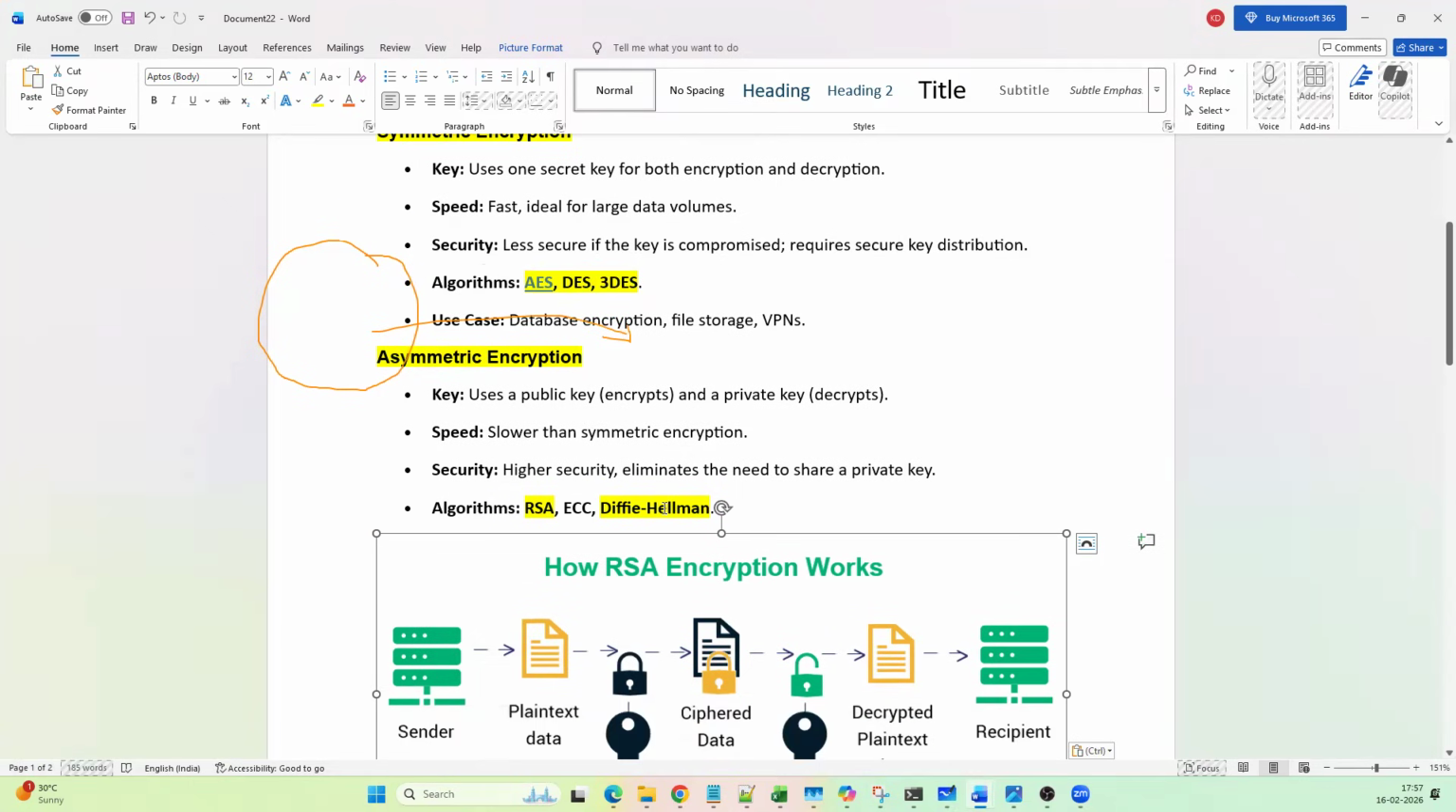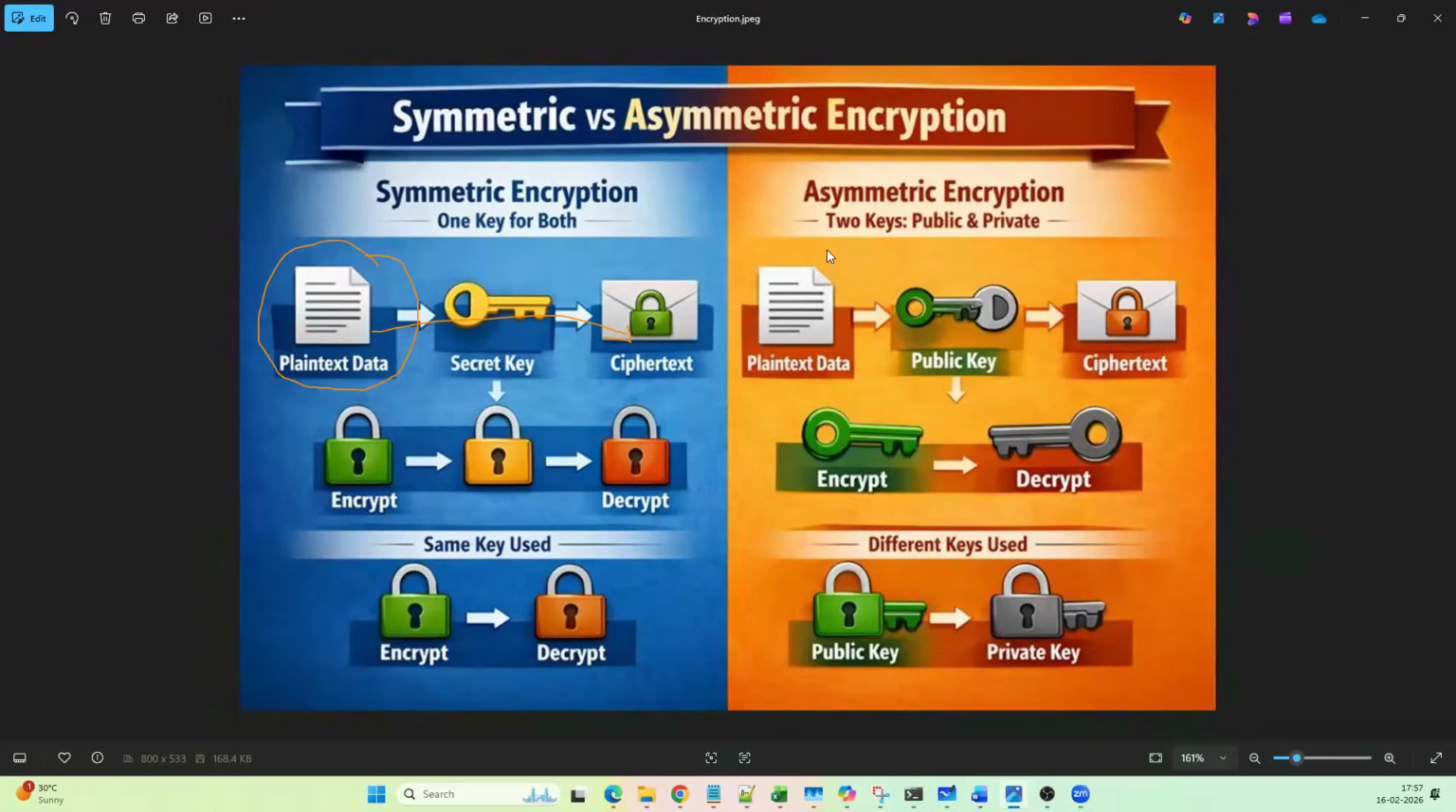Coming to asymmetric encryption, the sender will have only one key, but the receiver needs to have two keys for unlocking the data. The sender will use the public key for encrypting the data, and for decrypting the data, the receiver needs to have both public and private keys. Whatever data is sent by the sender will be encrypted using the public key, and to unlock the data, you need two keys, that is, public and private keys.